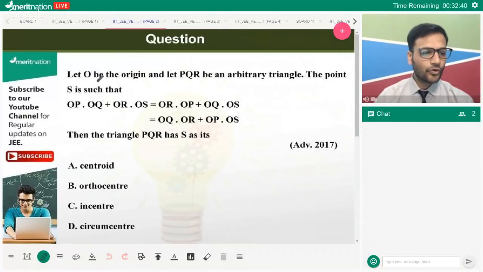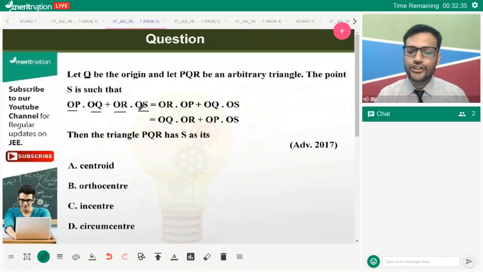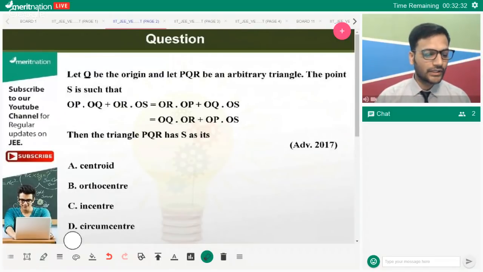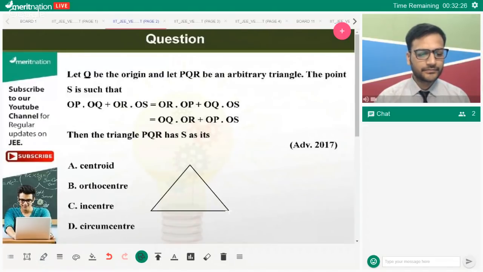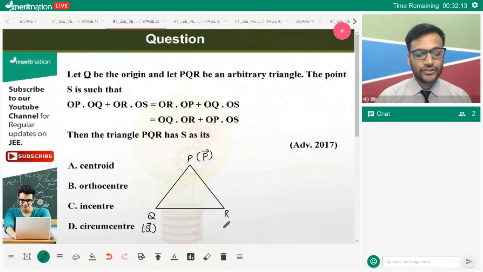Now, if you see over here, O is the origin, hence OP, OQ, OR, OS are all position vectors. I hope all of us already know what position vectors are. So we would say that there is a triangle PQR, and we know their position vectors: vector P, vector Q, which is OQ, and this is vector R. And because S acts as any one of these options, S is a point associated with these vertices.